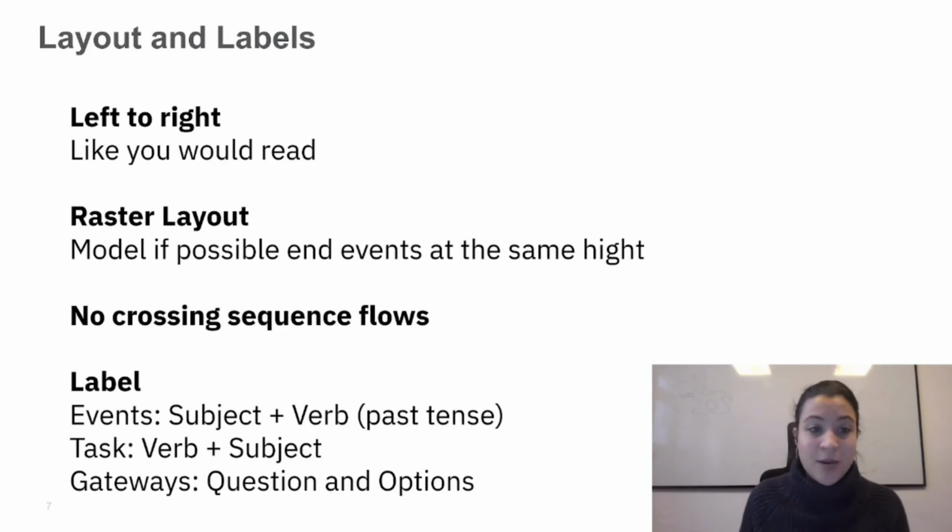And when it comes to labels, we should label everything that should have a label, because it helps to understand the model better. We should try to find precise labels. That means for events, we always want to use a passive language, because an event always symbolizes something in our process that has passed already. So a good rule here is subject plus verb in the past tense. And for tasks, we try to have an active language. That means we do something actively here in the process. So a good rule is the verb and then the subject.